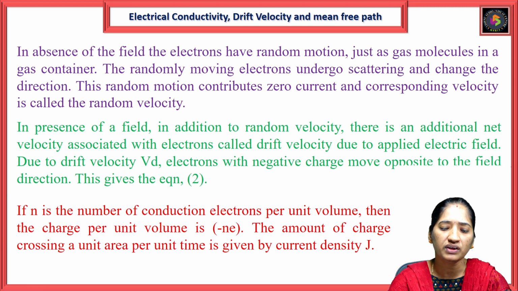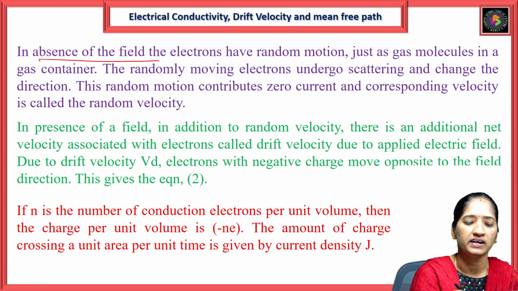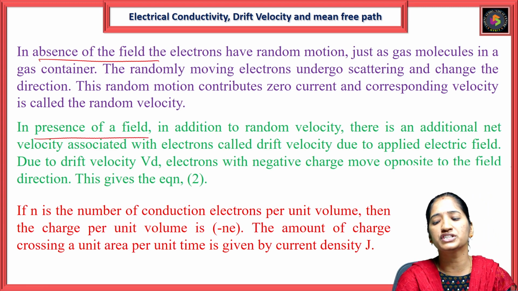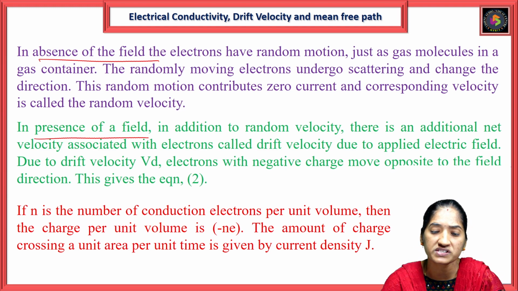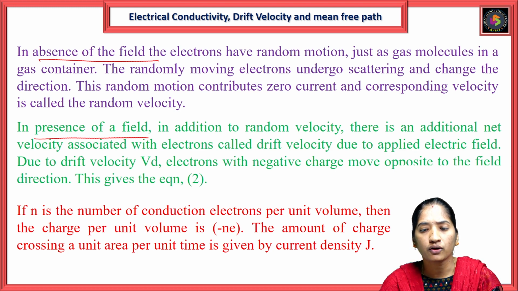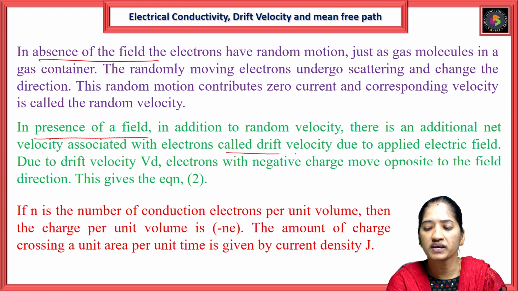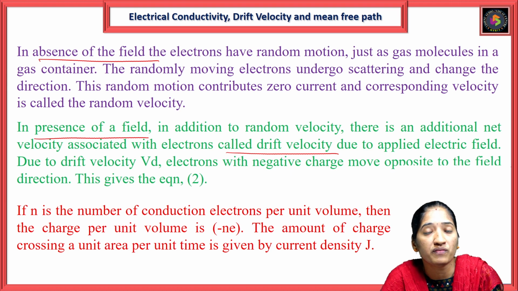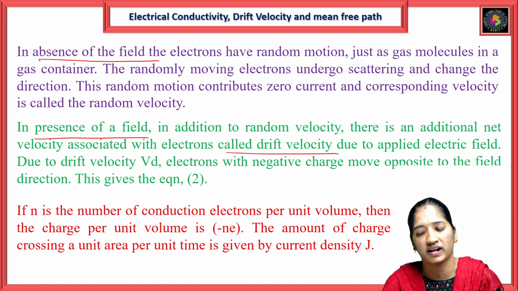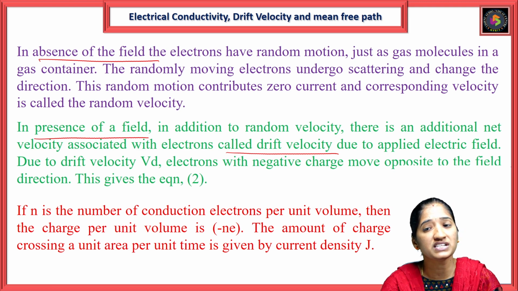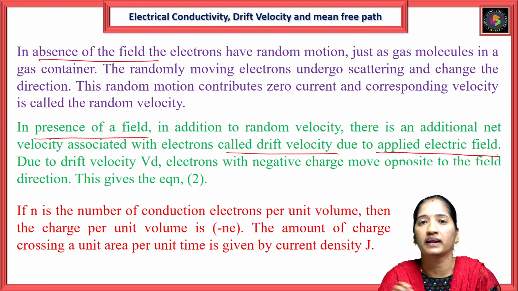In the presence of the field, in addition to the random velocity, there is an additional net velocity associated with the electrons, called the drift velocity, due to the applied external electric field.